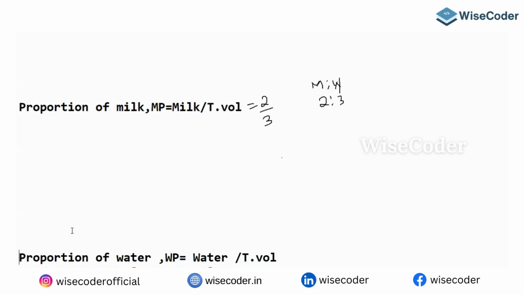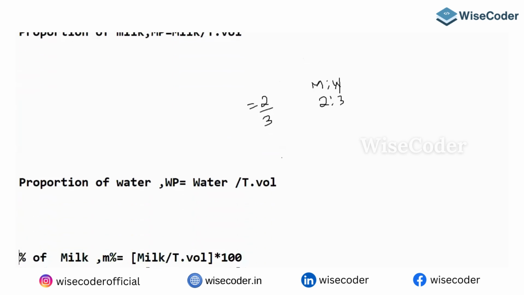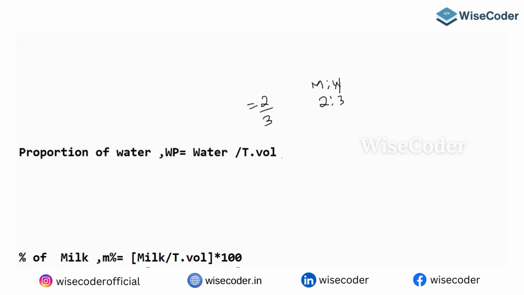If someone asks what is the proportion of the water, water is 3 parts and the total is 5 parts. The proportion of water is water by total value, and the proportion of milk is milk by total value. These two points are very, very important while solving the questions.